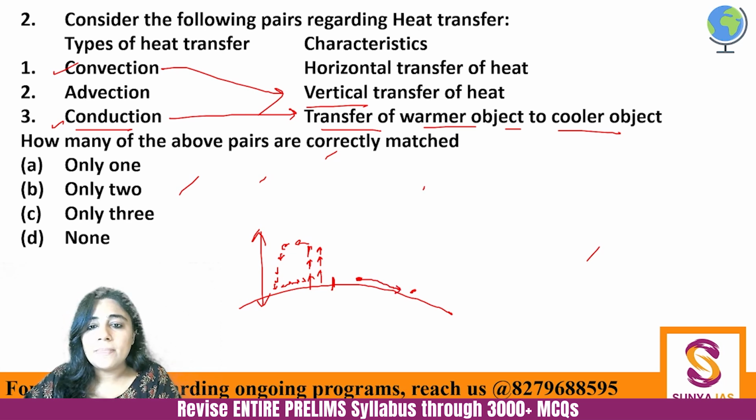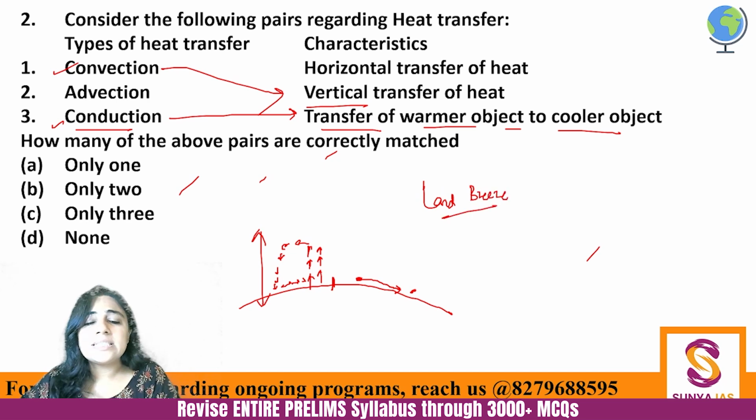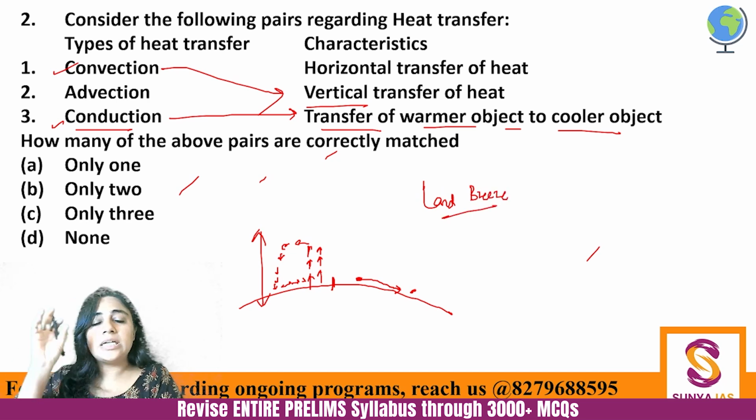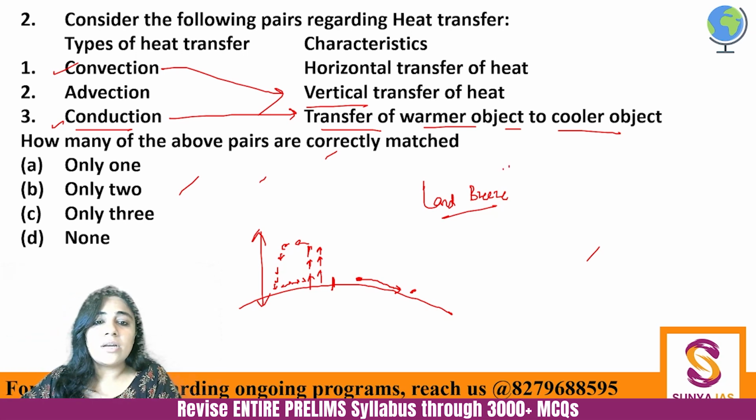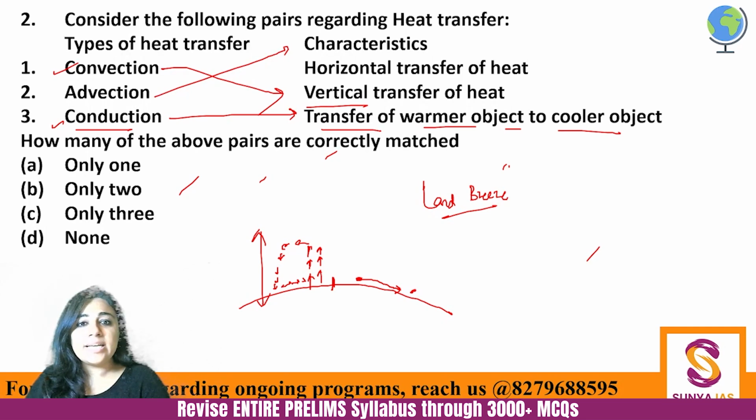So for example, you must have heard about land breeze or sea breeze. What is this land breeze? It is when the cooler air comes from the land and goes towards the sea. So that is an advection, that is horizontal transfer of heat. So both of these are actually oppositely matched to each other. Next question.